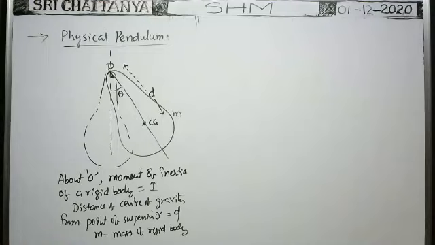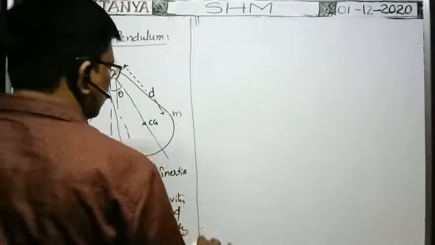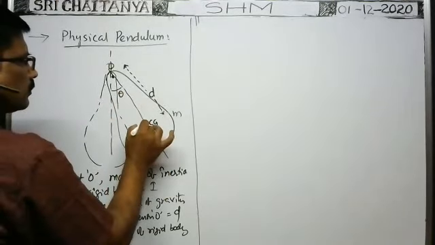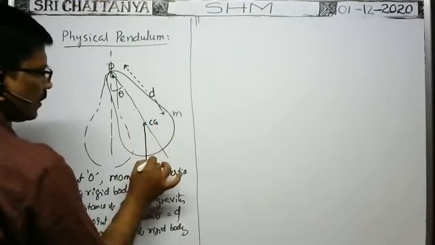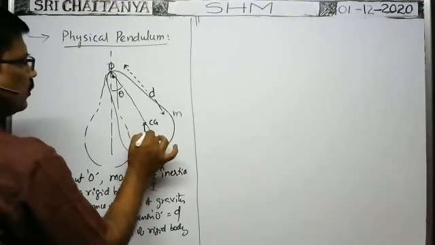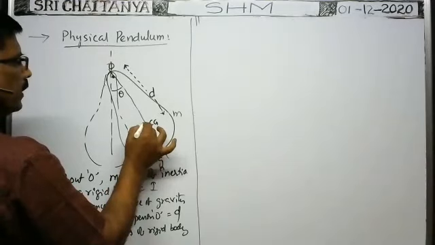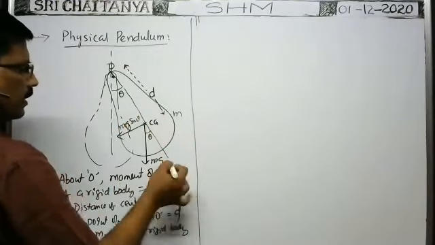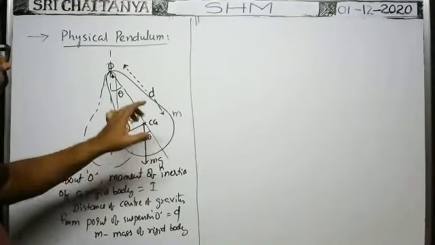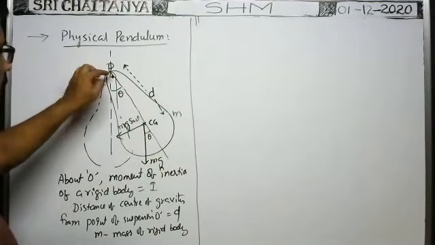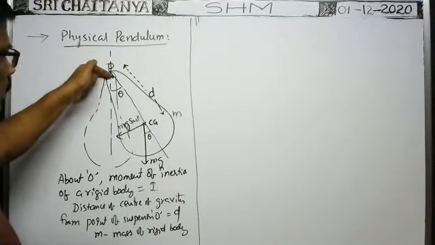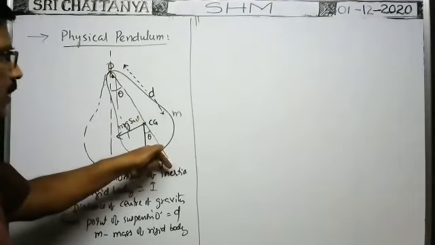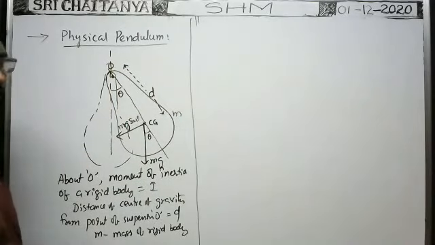Okay. Now, whenever this rigid body is displaced through a certain angle theta, then weight mg acts vertically downwards. If it is theta, this is equal to theta. Then what is the weight component in this direction? mg sin theta, no? And this is mg cos theta. Because of mg cos theta, no torque acts on this body about this point, because the line joining the center of gravity and this point is this one. The weight component mg cos theta acts along the same direction. That's why due to this weight component mg cos theta, no torque acts on the rigid body about this point.